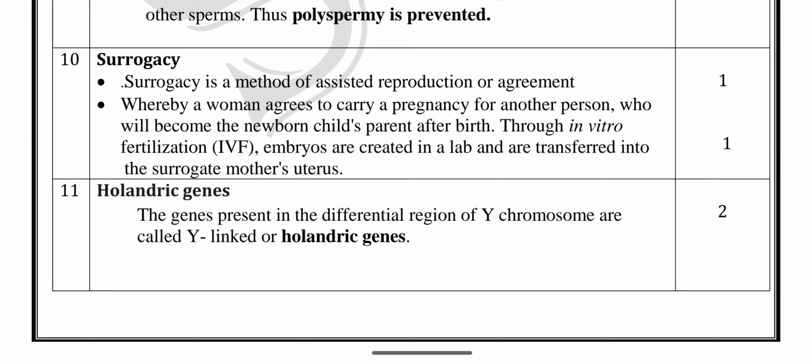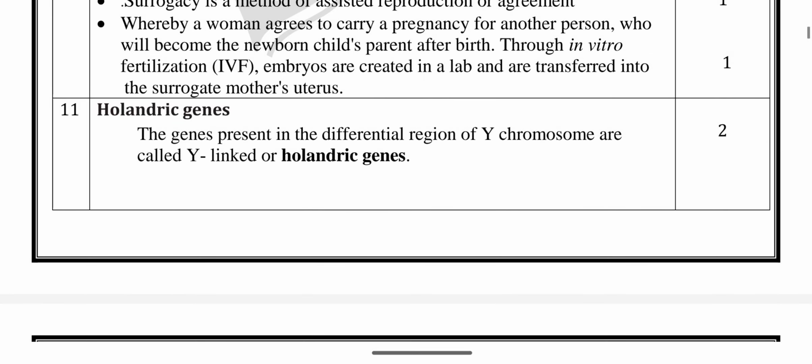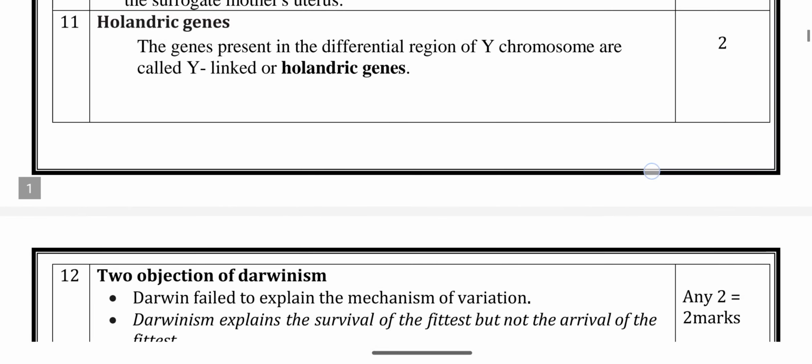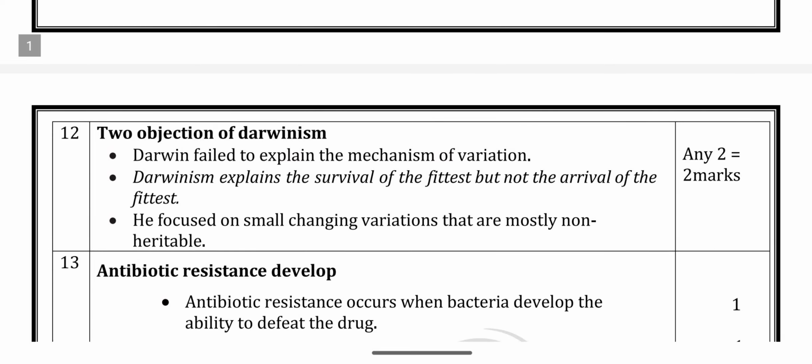The Y chromosome having different regions are called holandric regions, holandric genes. The exact definition carries 2 marks. Question number 12, 2 objections of Darwinism. That question is taken from chapter 6.